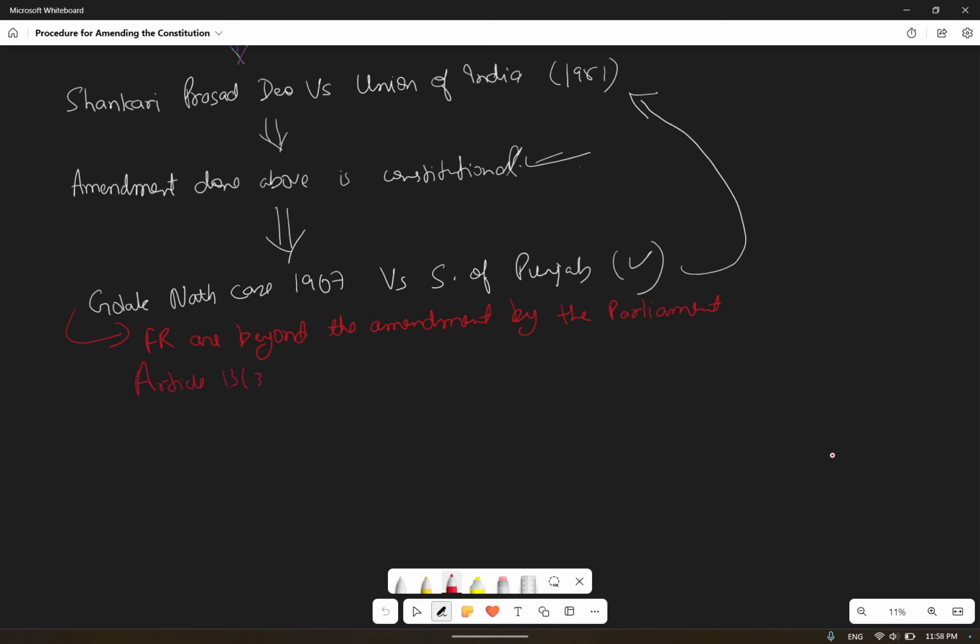Article 13 clause 3 also includes constitutional amendment.